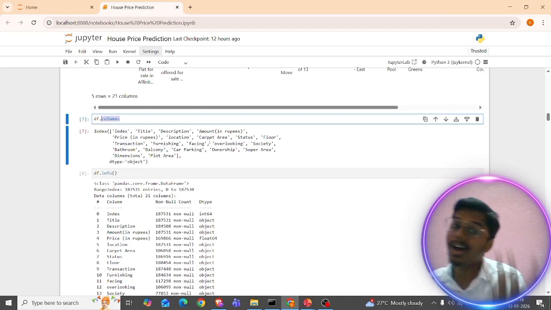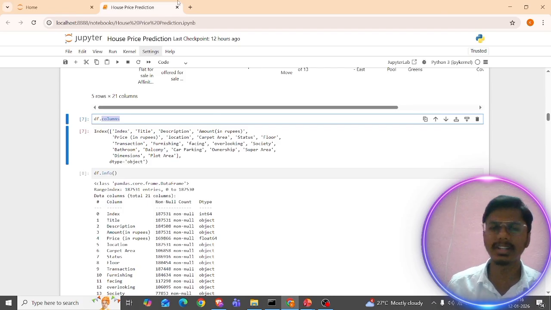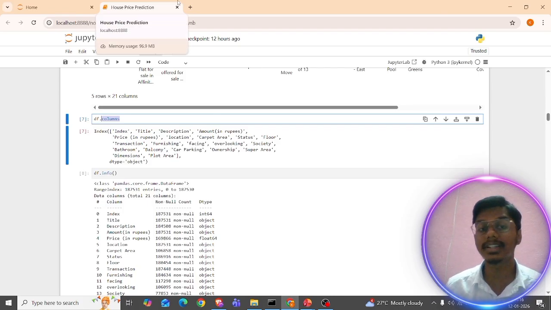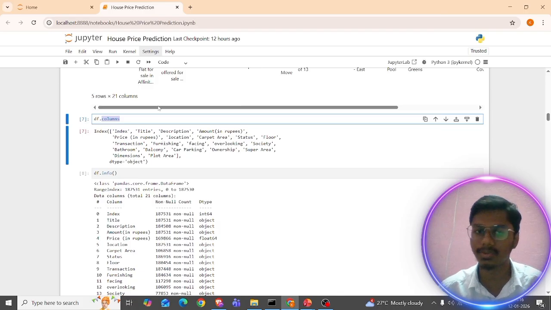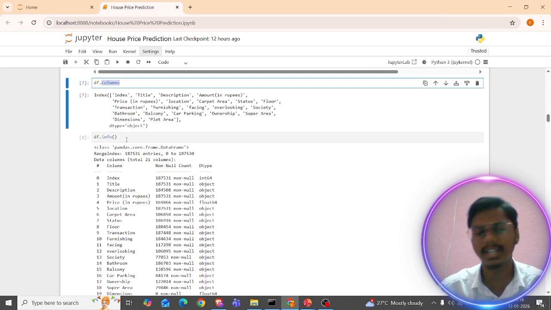So there are a lot of columns, right? We don't want the categorical columns. We just need the numerical columns, so that the model can predict the house prices. The main agenda is all about predicting the house prices, and that's what we are going to discuss in this video. We want to drop some columns so that the model can train well. That's what I'm doing. We will discuss this topic later.